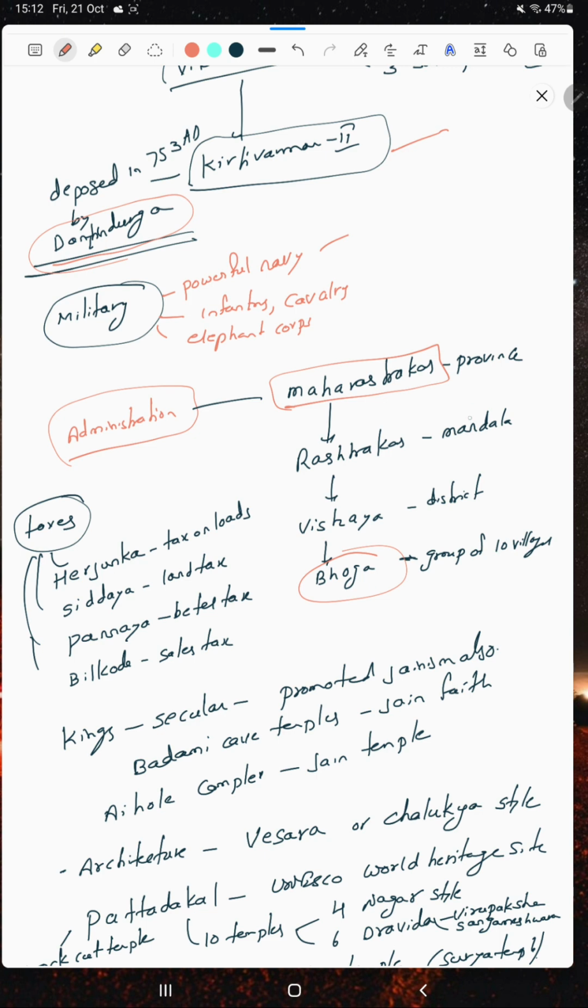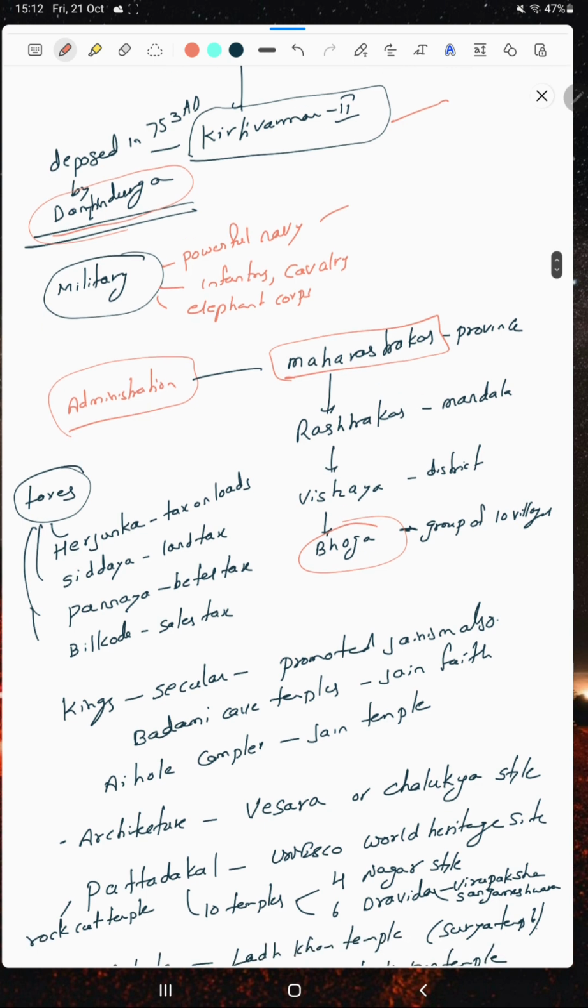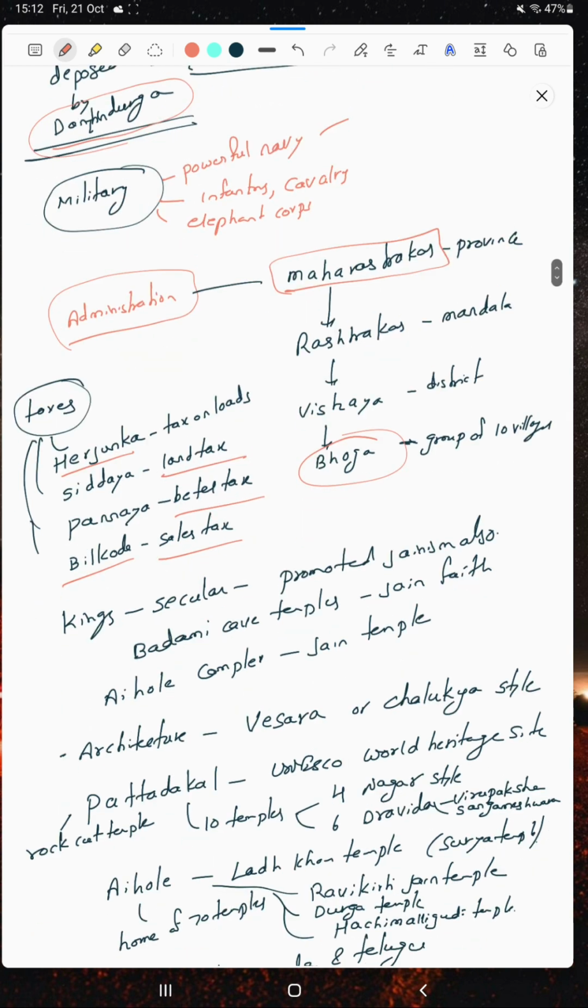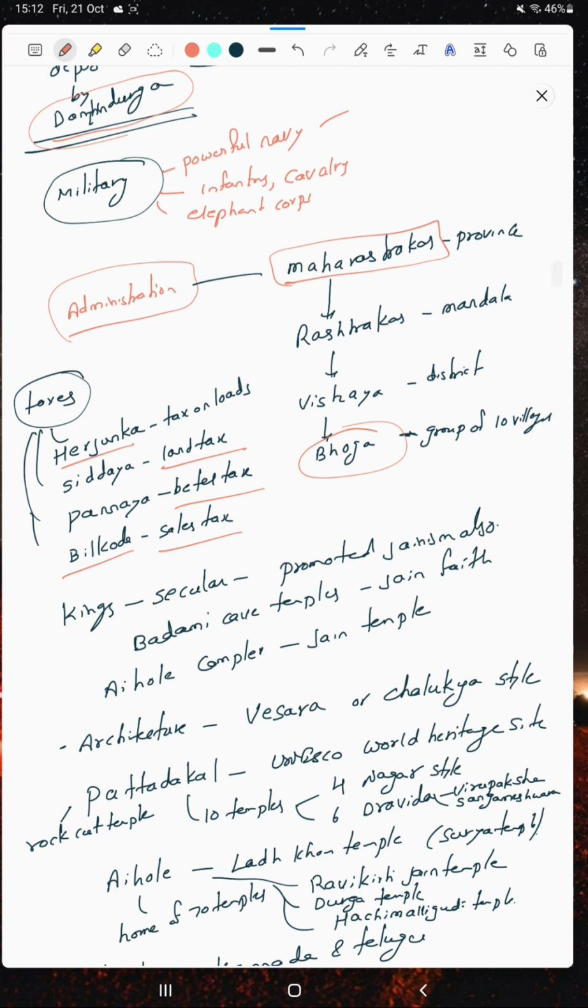And the taxes in the Chalukyan period were like this. Herjunka is a tax on loads. Siddhaya is the land tax. Panaya is the betel tax. Bilkoda is a sales tax. These were new names and it takes time to remember. There are other taxes also, but for now this is enough, because we can't remember everything, so it's better to stick to certain topics.